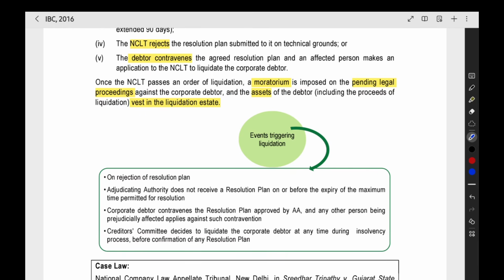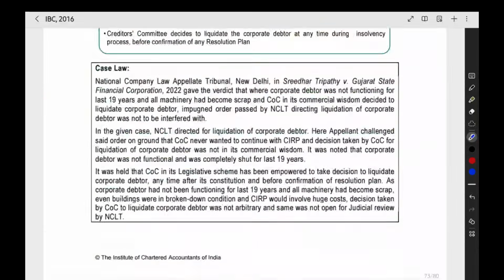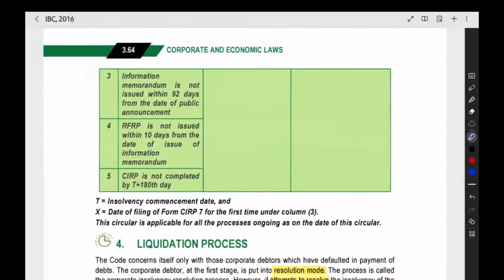The liquidation trust will be formed and after that the assets will be distributed. The moratorium is for the legal proceedings, and then the assets will go to the liquidation estate. So that's all about this particular point of the liquidation process.